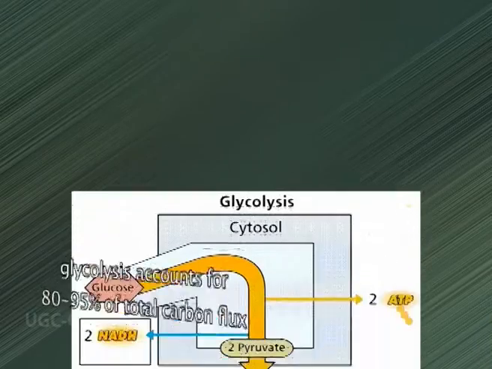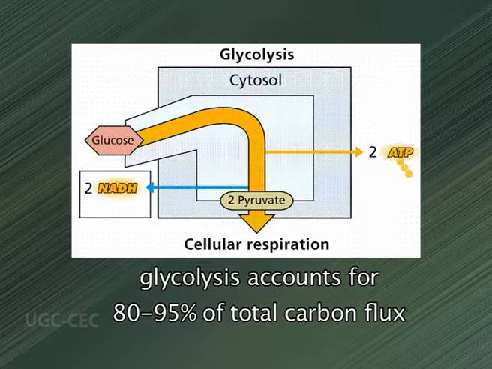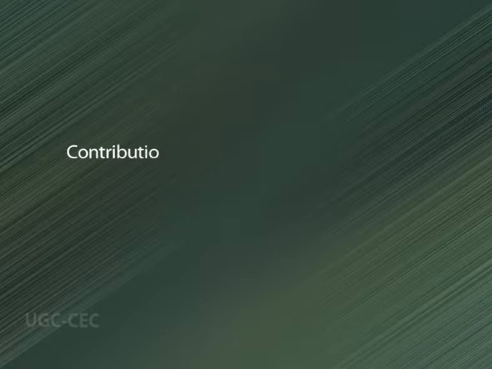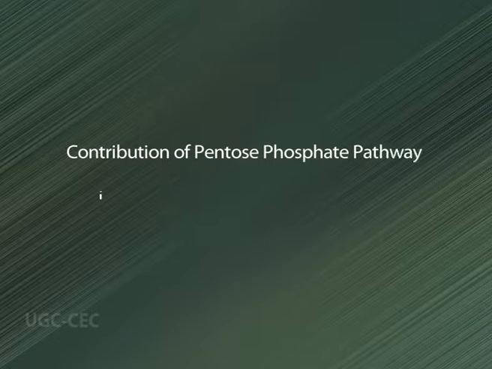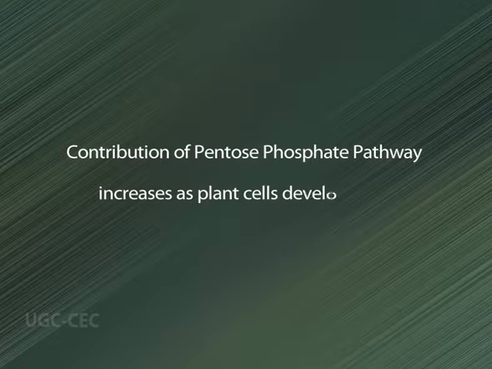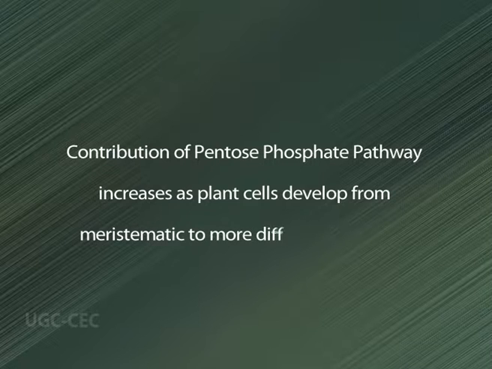Studies of the release of carbon dioxide-14 from isotopically labeled glucose indicate that it is glycolysis that is the more dominant breakdown pathway, accounting for about 80 to 95% of total carbon flux in most plant tissues. However, the pentose phosphate pathway does contribute to the flux, and developmental studies indicate that its contribution increases as plant cells develop from a meristematic to a more differentiated state.